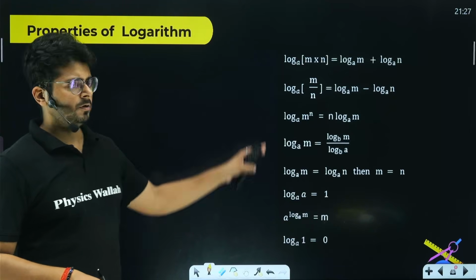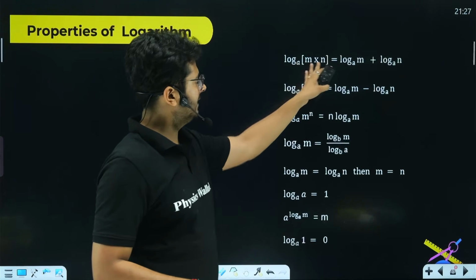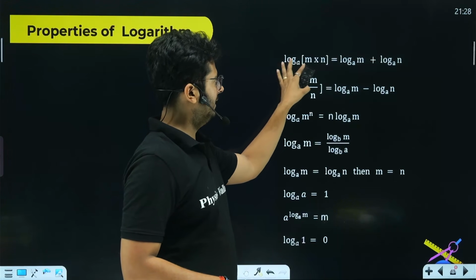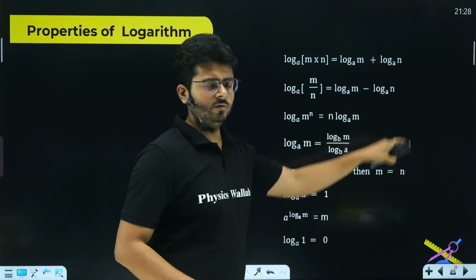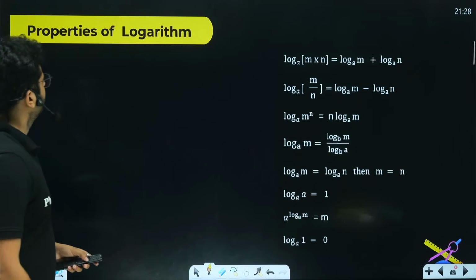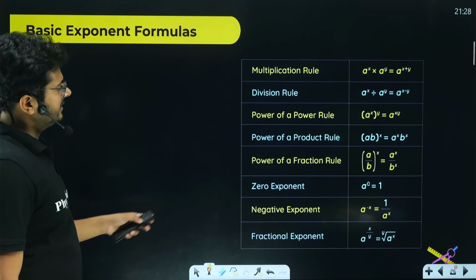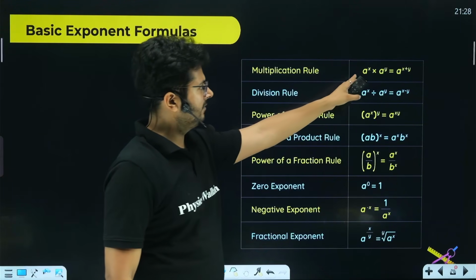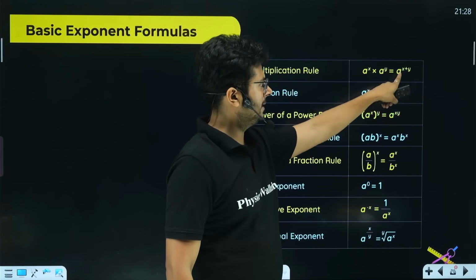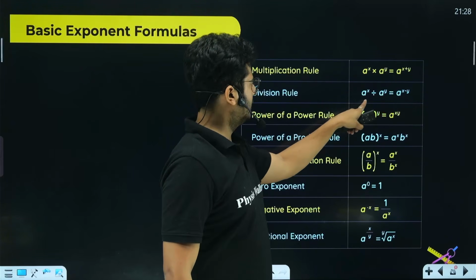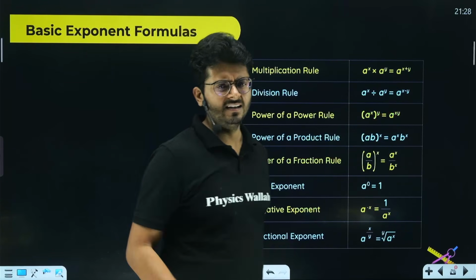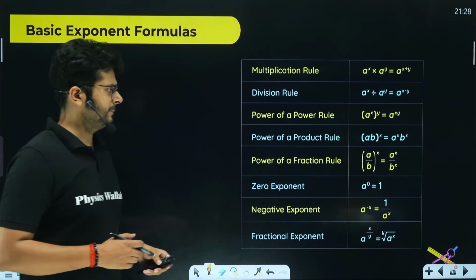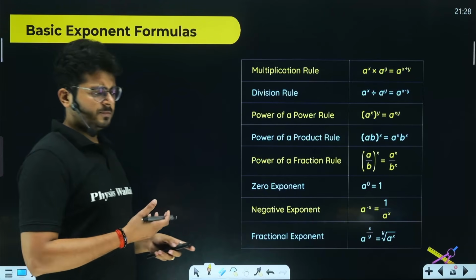And these are some properties of log. If you take the log of a product, it will distribute over the entire thing. And if you divide, it will distribute like this over the entire thing. So these are the properties of log. These are the basic exponents. If you have the same base and the powers are x and y, the powers will be added up. For the division rule, if the base is the same and the powers are different, then the powers will be subtracted. Again, the same basic rule. And that's pretty much everything.